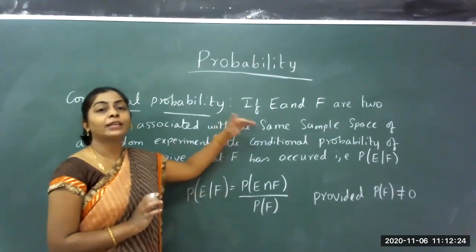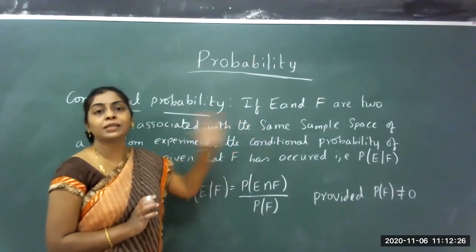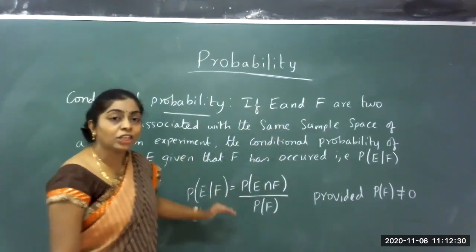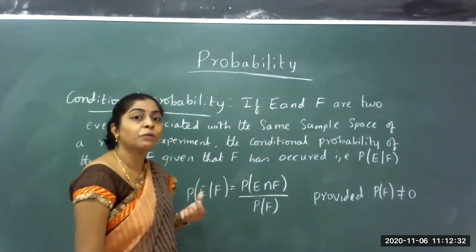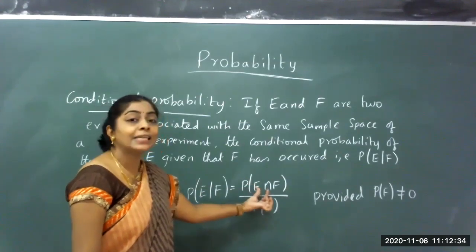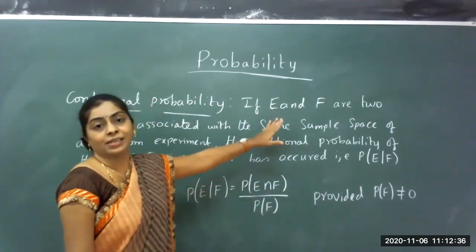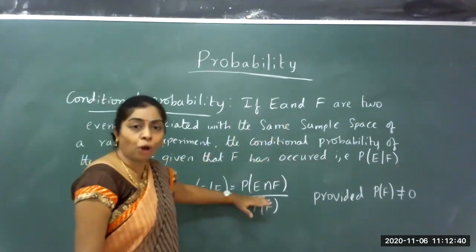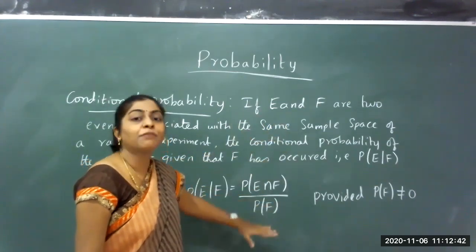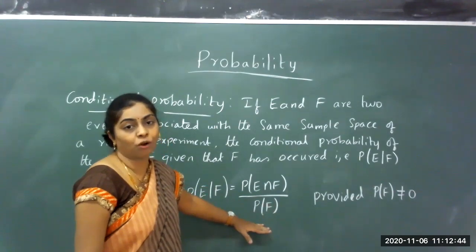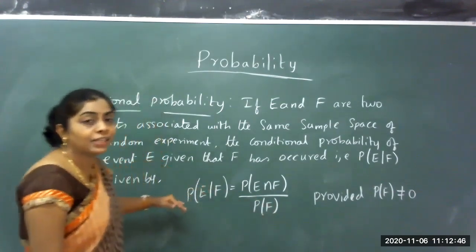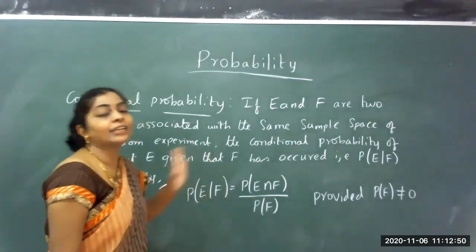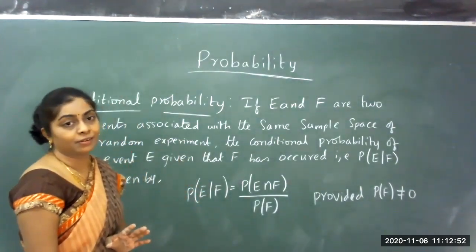We find the events E and F as subsets of the sample space, then obtain the intersection of the two events, and find probability of E intersection F divided by probability of F. That gives the conditional probability of E given that F has occurred.